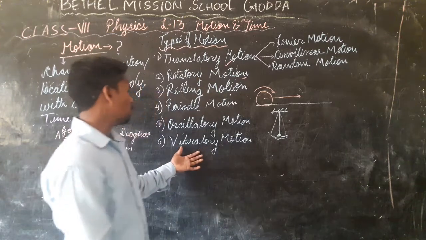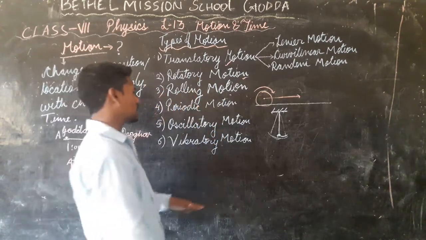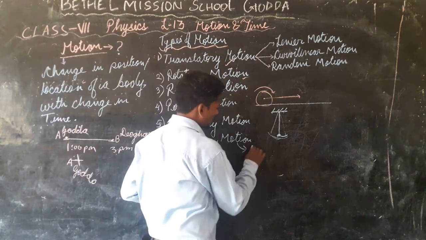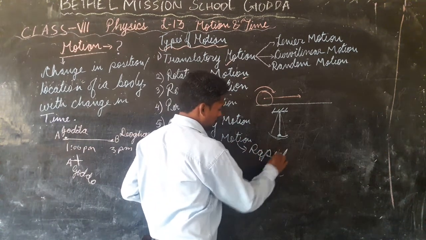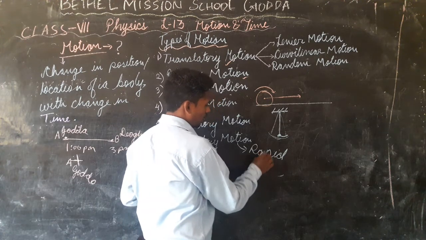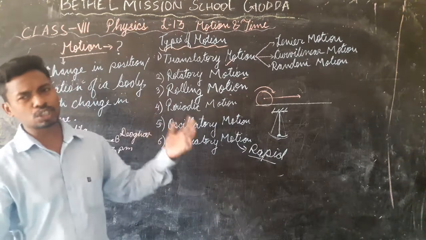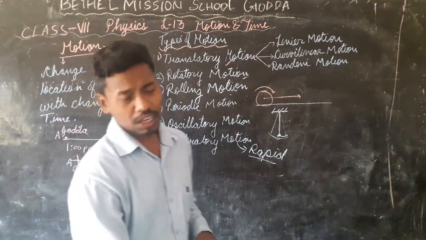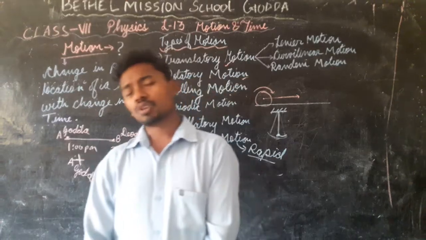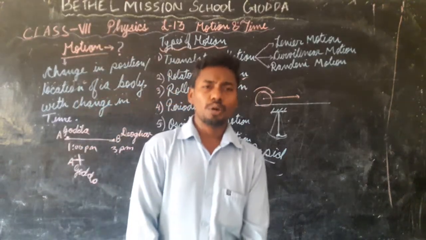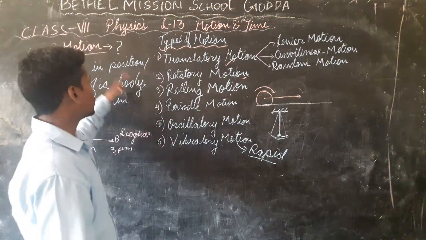Now we have vibratory motion. Vibratory motion is same as oscillatory motion. Only thing is that vibratory motion is rapid. Rapid means very fast. So it is the rapid to and fro motion about the mean position. Rapid to and fro motion about the mean position. This is called our vibratory motion. So these are the different types of motion, and this is motion.